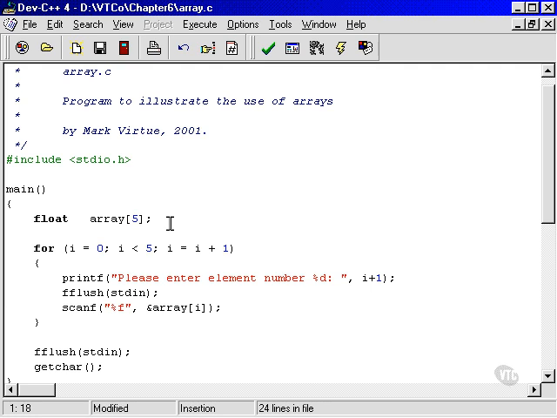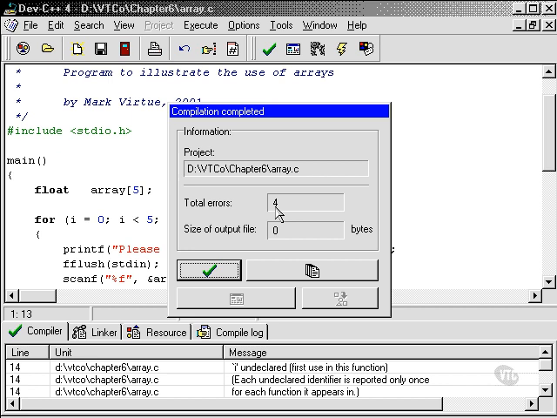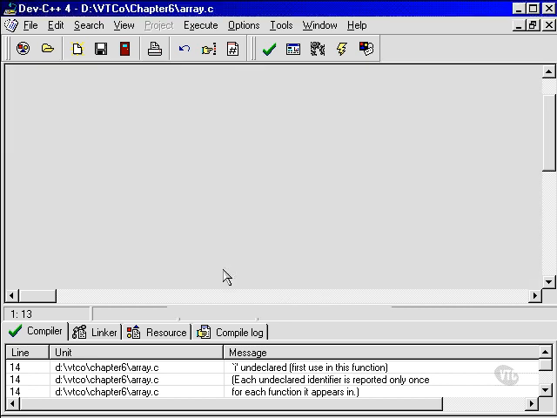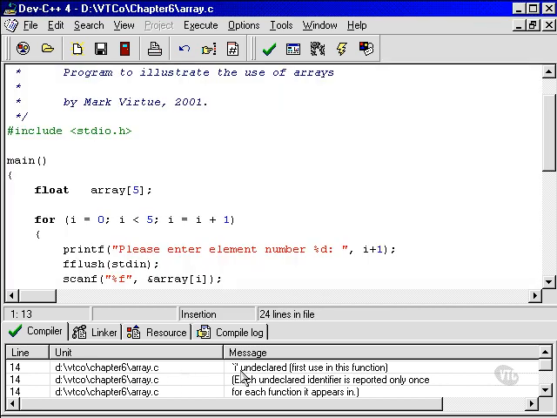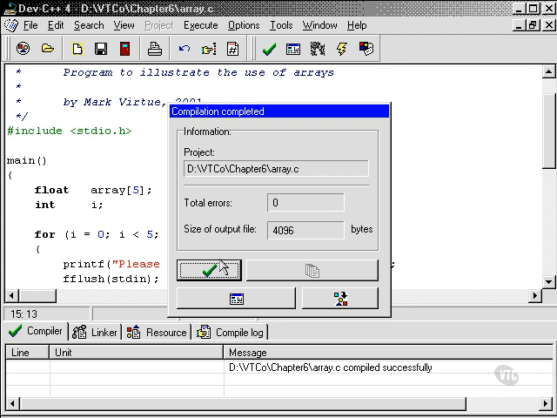Now, having read those in, let's see if we can actually read them in. Okay, let's try that. So we'll go up and compile. Oh, we've got some errors. Hang on. Let's check out what those errors are. i undeclared. Oh, okay, well we've actually forgotten to declare i. So that's always a good one. int i, semicolon, try again. 0 errors this time.